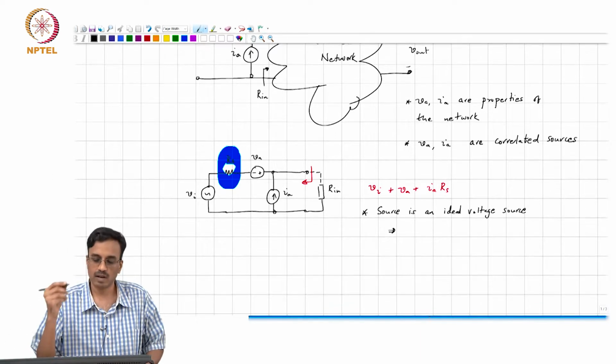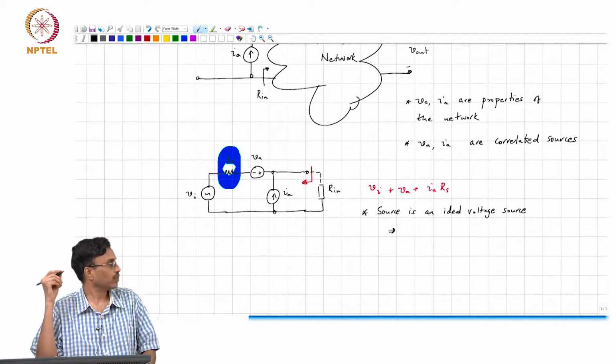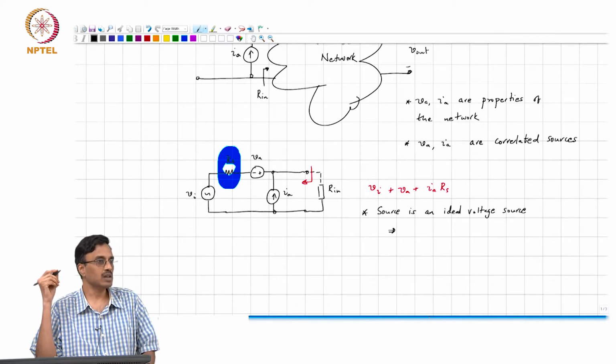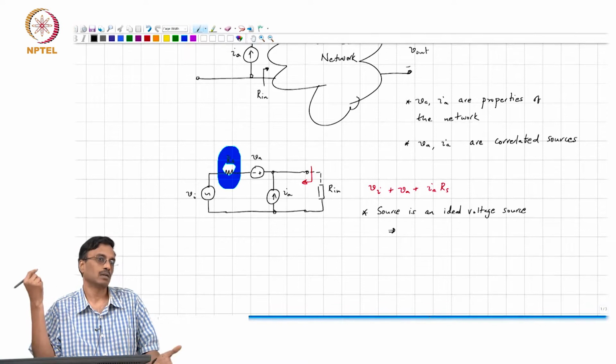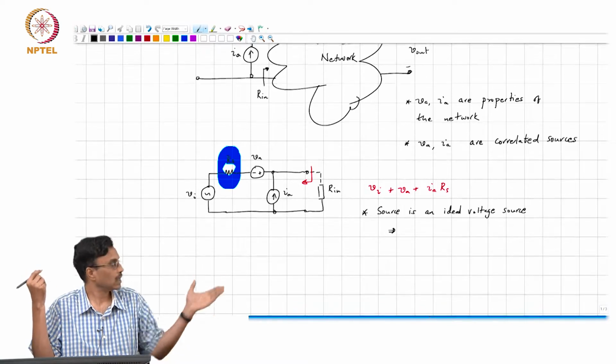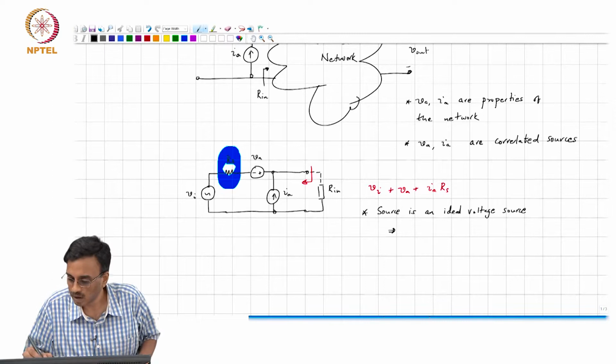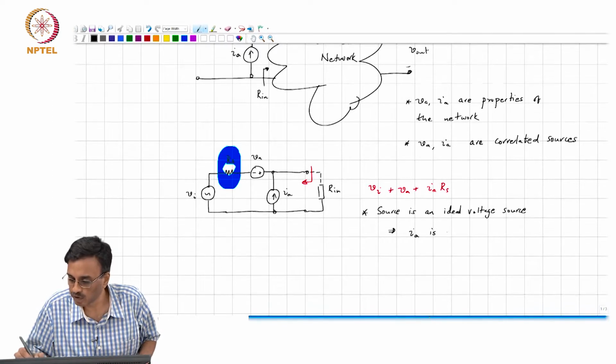Which of these input referred noise sources is inconsequential? Well, IA is of no consequence.